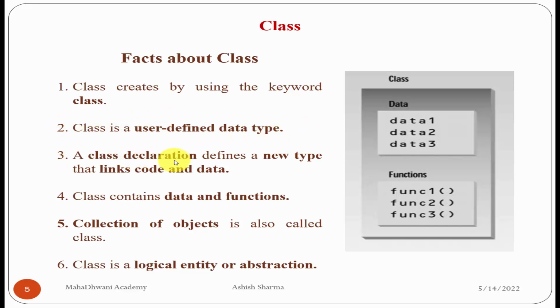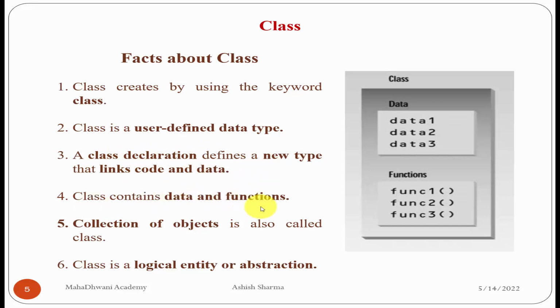Third, a class declaration defines a new type that links code and data. So class is a declaration of a new type, meaning another type, because we have one class and we declare another class and we can link the code with the data. So we can extend the class from the last class, and we can implement the inheritance concept here as well.